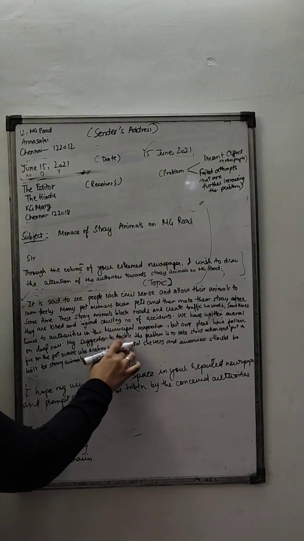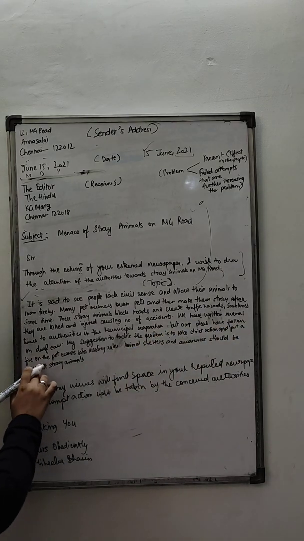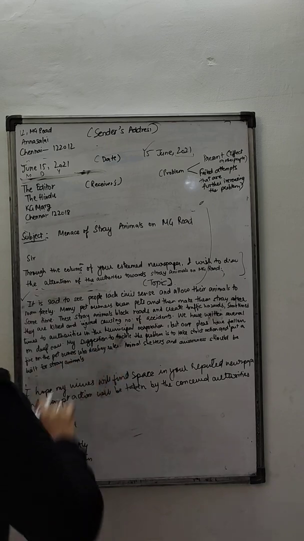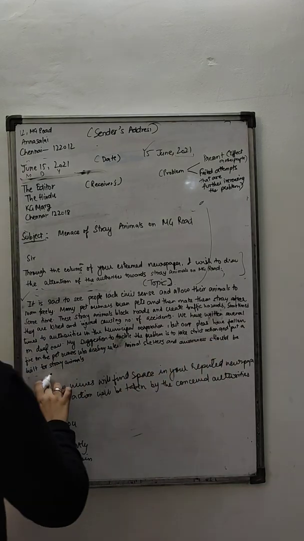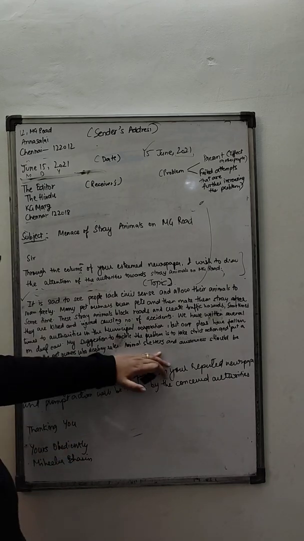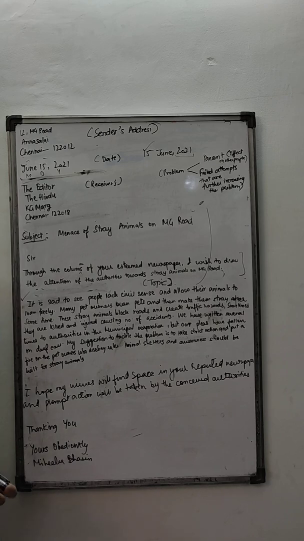My suggestion to tackle the problem is to take strict action and put a fine on the pet owners who disobey rules. Animal shelters and awareness should be built for stray animals. So animal shelters should also be built, and awareness should also be built towards these stray animals. I hope you can see clearly.